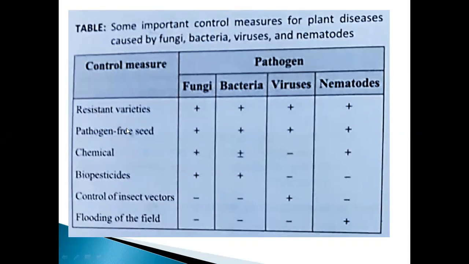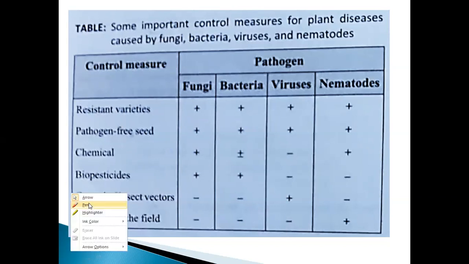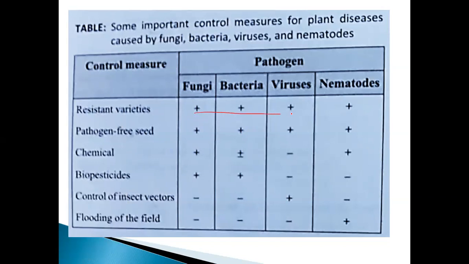First one is resistant varieties. Suppose any one of the plant or plants, take an examples, wheat or rice or pulses or whatever it may be. Resistant variety is there. They will give all are positive result. All are positive. They give positive result. Fully positive only. Okay. And the pathogen-free seed, they also same.